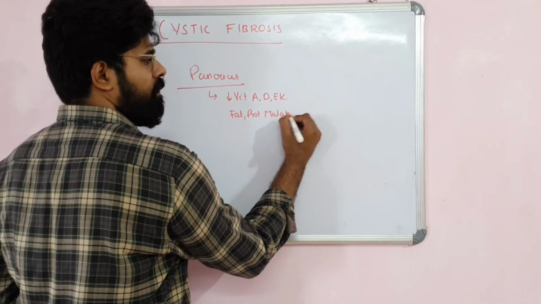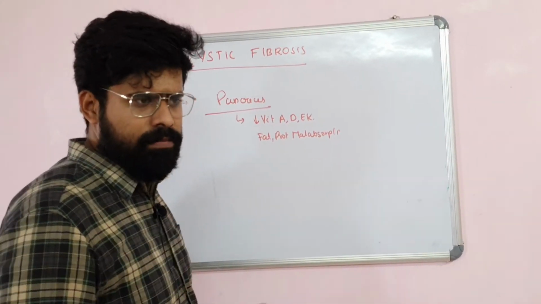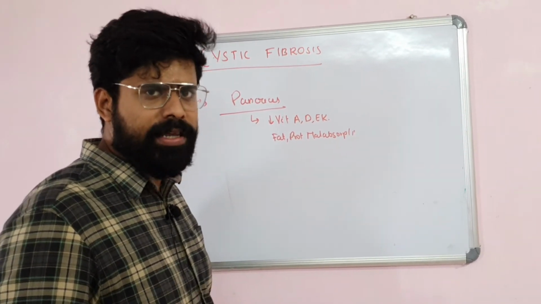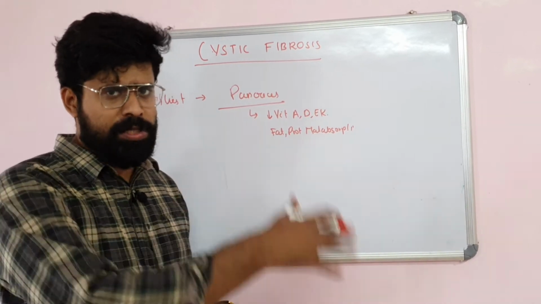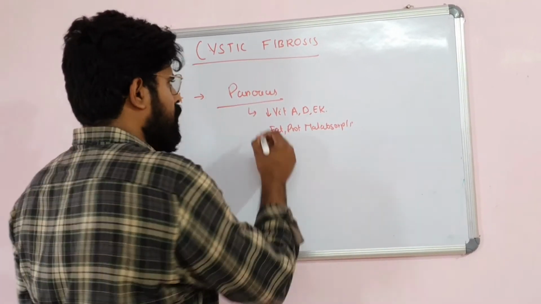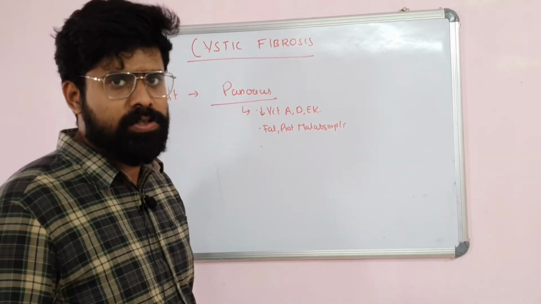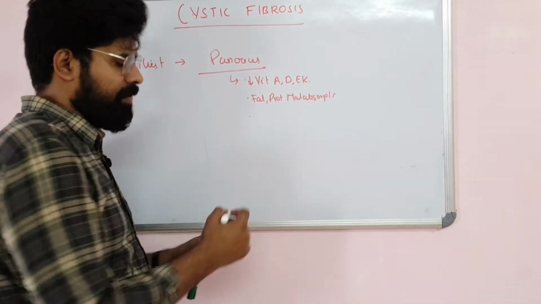The patient will have foul smelling, bulky stool passage, frequent bulky stools, and the fecal elastase level will be decreased, which can be used as a marker in the diagnosis. So this is the pancreatic insufficiency. In a later stage, endocrine pancreatic insufficiency can also occur if the patient goes on to complete pancreatic destruction. So these are the earlier manifestations.